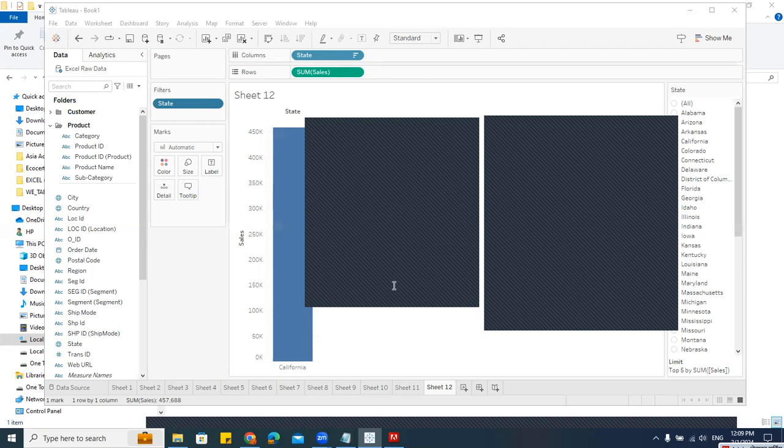Okay, can we create effective dashboards in Tableau better than Power BI? See, this question I don't know what to answer because each one of them has its own advantages and disadvantages. So I cannot say that you can create better dashboards in Tableau or that Tableau is better than Power BI. Both have their own advantages and disadvantages.